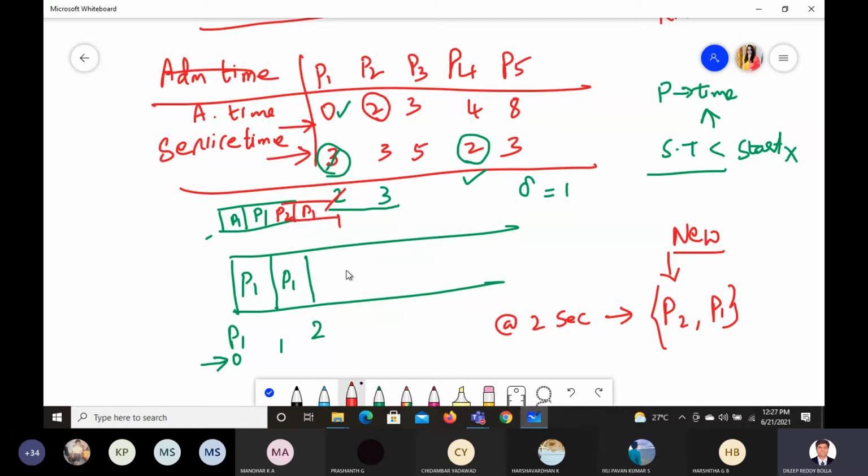So what will happen here at time 0, P1. At time 1 also P1, followed by what? P2. So P1 is done here. Next is P2. So P2 will come over here, and this P2 service time will become, instead of 3, it will become 2.